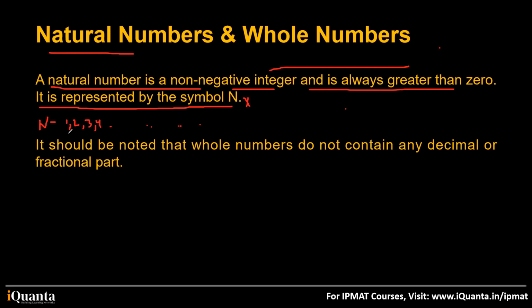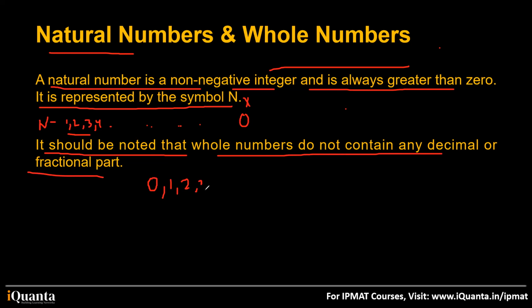We already know that from 1 onwards, 1, 2, 3, 4, all of these are natural numbers. As soon as I add a 0 to it, we get the list of whole numbers. It should be noted that whole numbers do not contain any decimal or fractional part. So whole numbers are from 0 onwards: 0, 1, 2, 3, and so on. They do not have a decimal or fractional part. Beyond this, we do not have any whole numbers. Okay, this is about whole numbers.